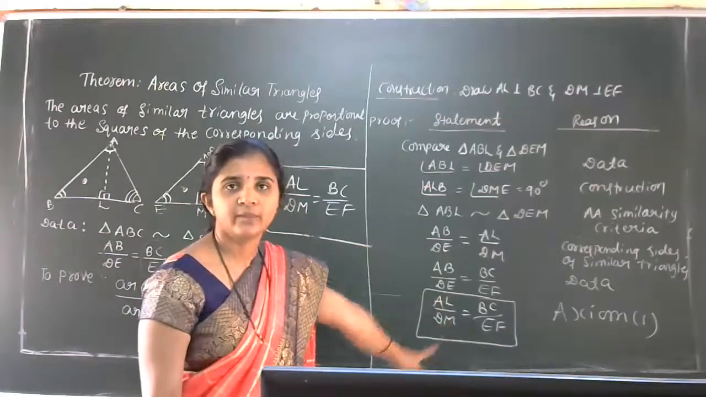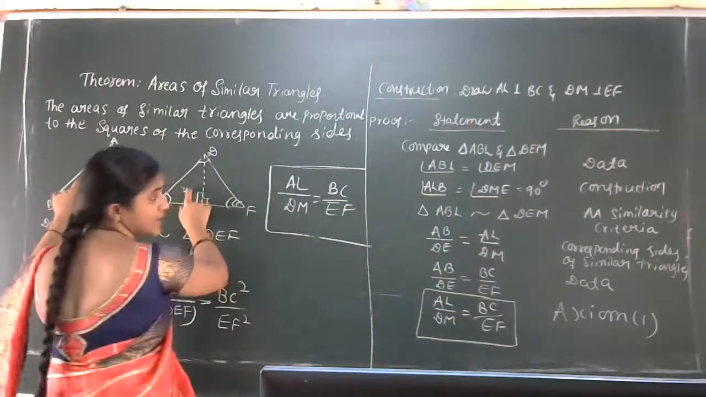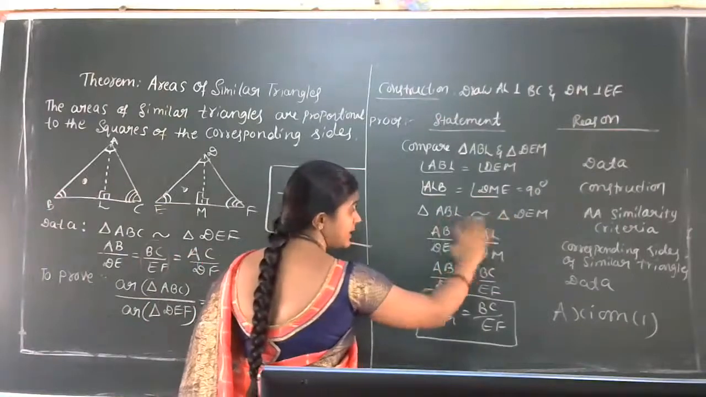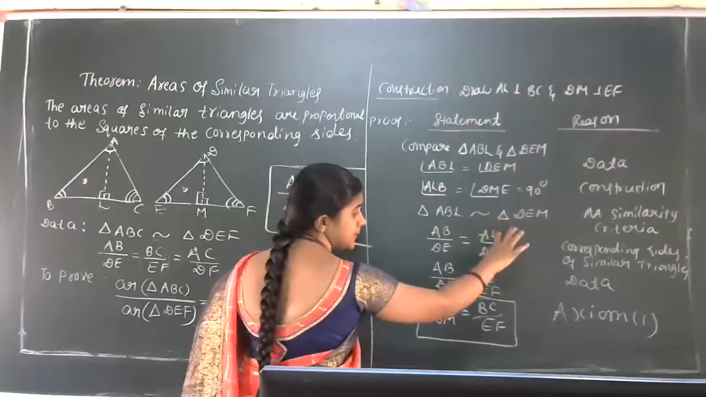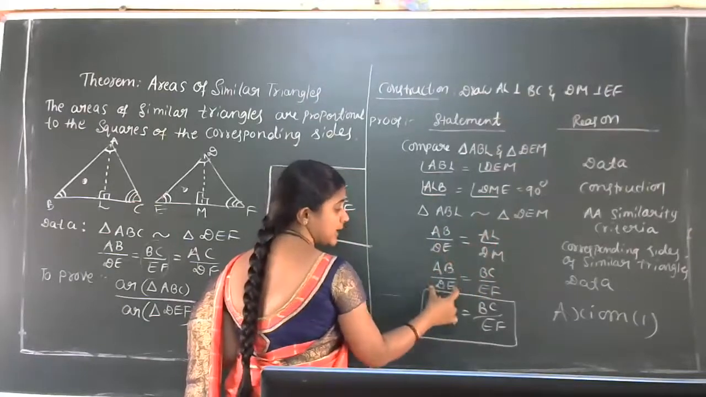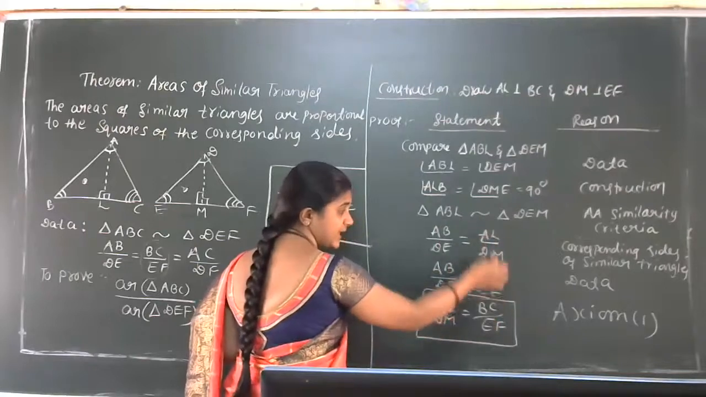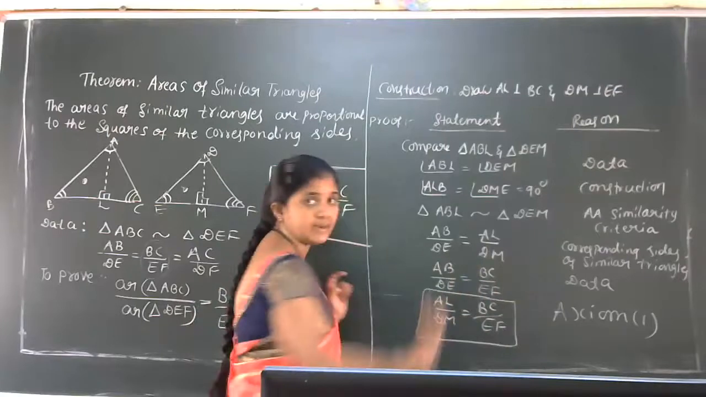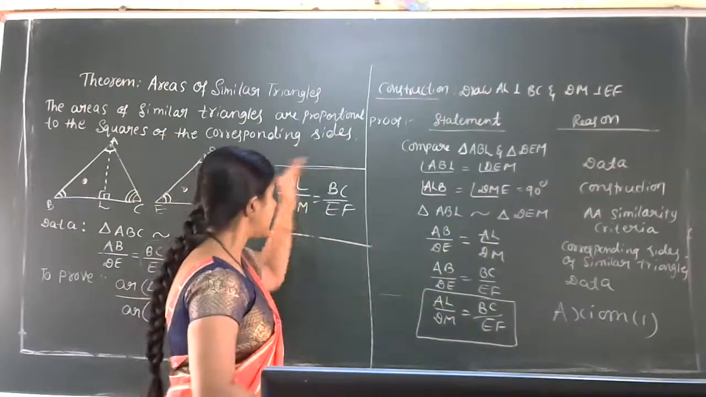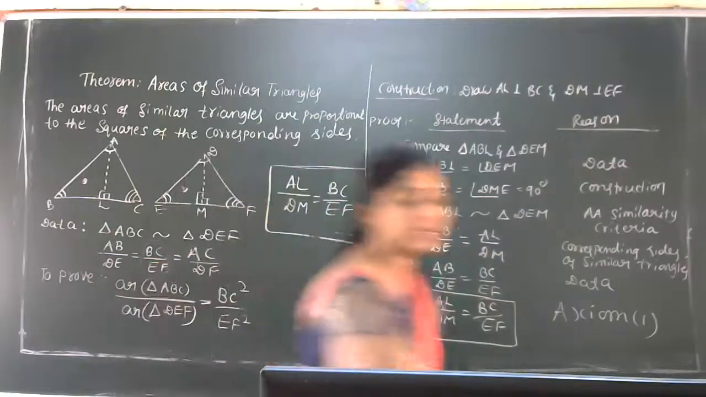Don't worry. See, the first step is to compare these two triangles according to AA criteria. These two triangles are similar, so the corresponding sides are in proportion. So AB by DE is equal to AL by DM. We know that AB by DE is equal to BC by EF. Then according to axiom 1, AL by DM is equal to BC by EF. This much result we got. Okay, so I'll keep this result with me and I'll rub this part only.